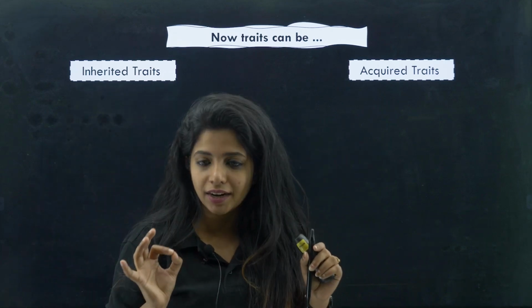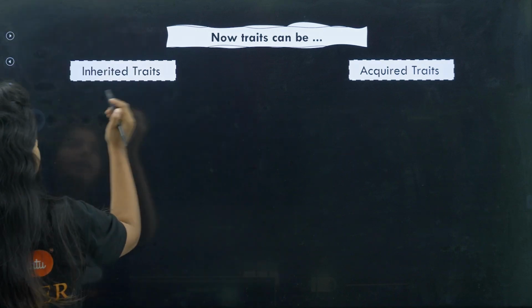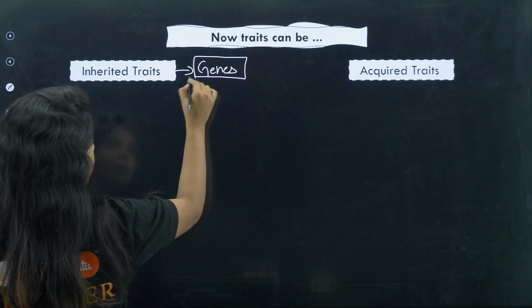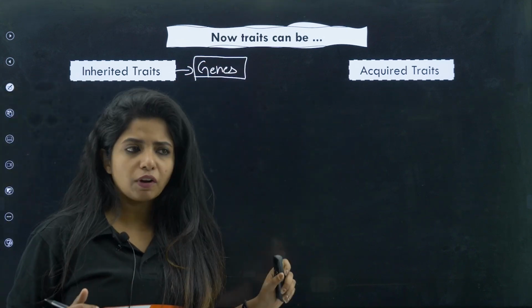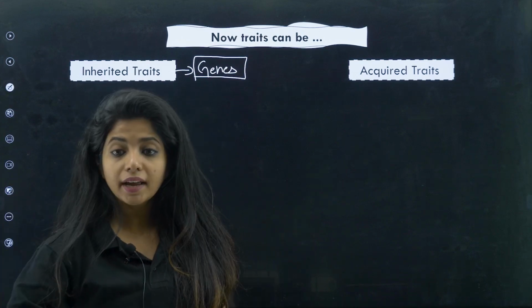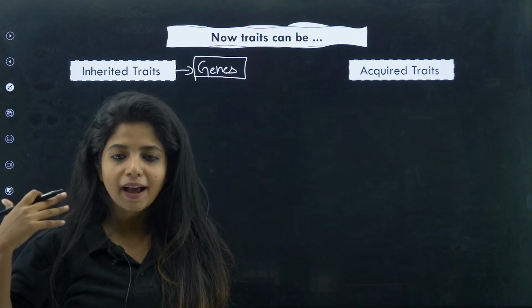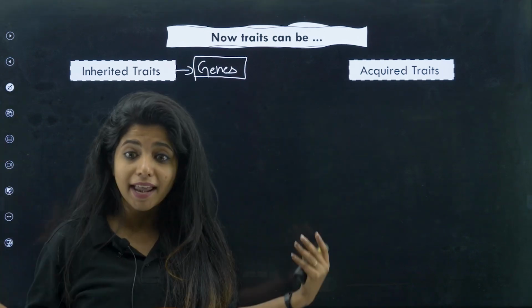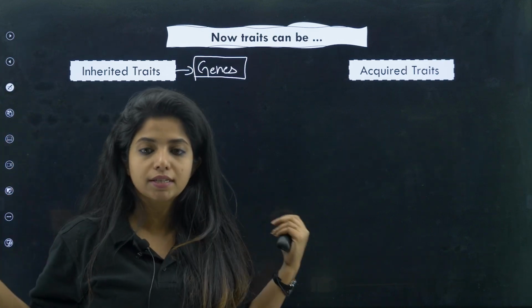Only the inherited traits. Inherited traits would be in my genes, my dear children. Inherited traits would always be the characters denoted by my genes. Acquired traits are something that I acquired throughout my lifetime. For example, I color my hair. I have colored my hair, and I expect the child that I have would also have this coloration, half of it another color, half of it black. Will that be possible? No. This is something that I acquire, and this is a trait. This is my character. This is how you know me, that Jasmine ma'am has a hair color which looks like this.